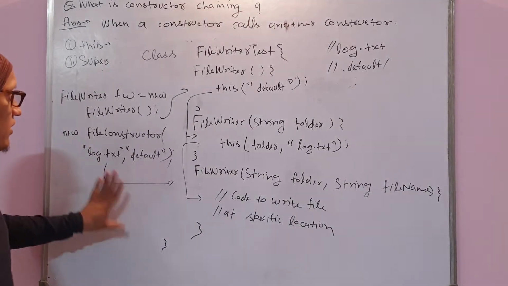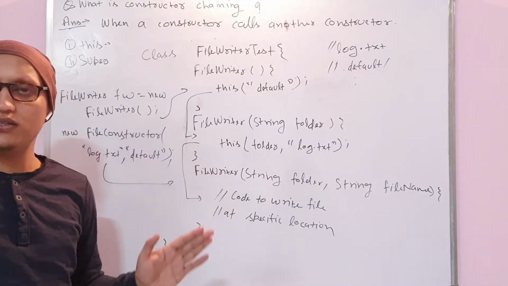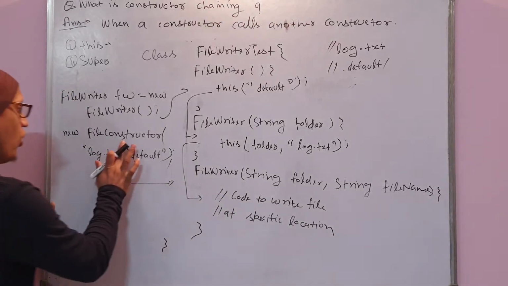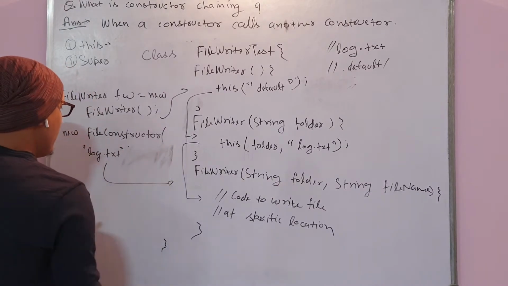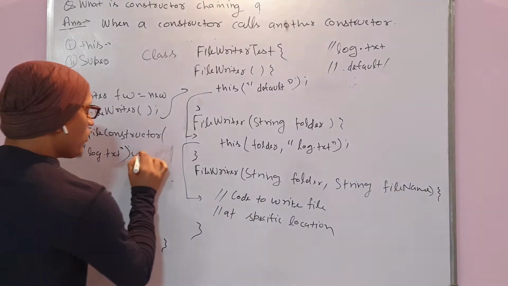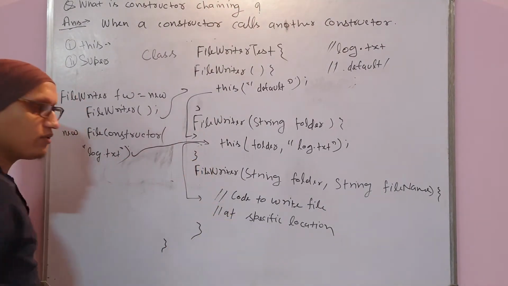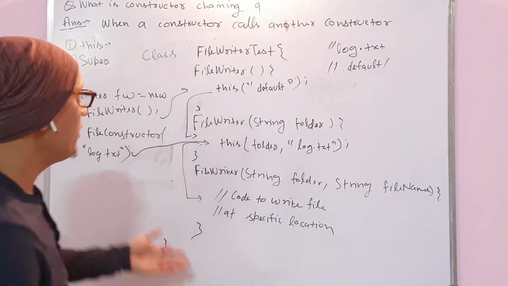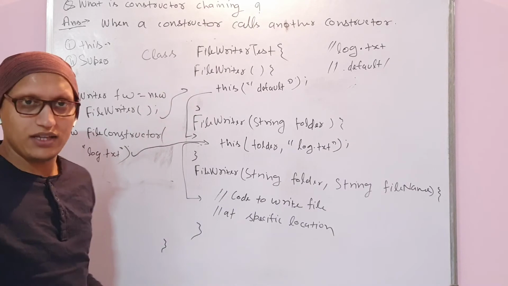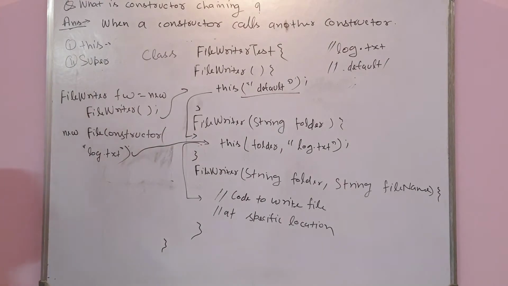So you are just getting the flexibility to call any constructor, and automatically the operation will be done without repeating the code. You can do it that way, or you can call in this way as well. If you are calling in this way, what will happen? This will call this particular constructor directly, and this constructor will call this one where you have written the code. So in this way you are achieving a constructor chain. One constructor is calling another constructor. Using this with method style, you can pass anything here.